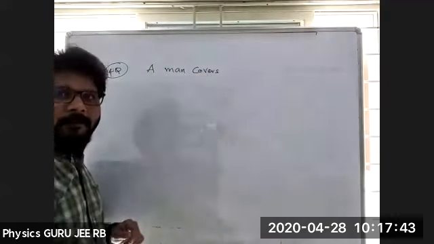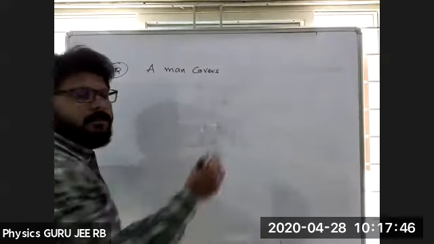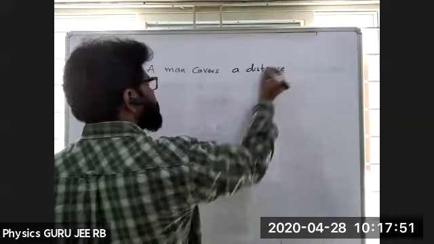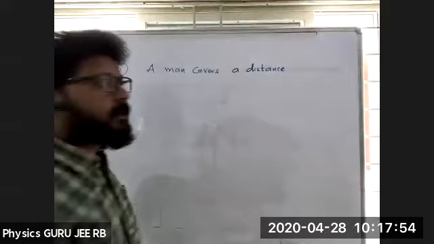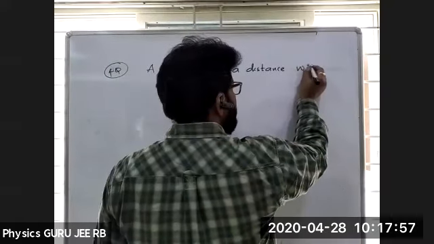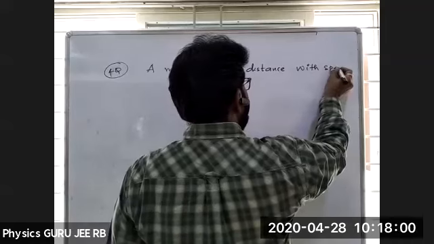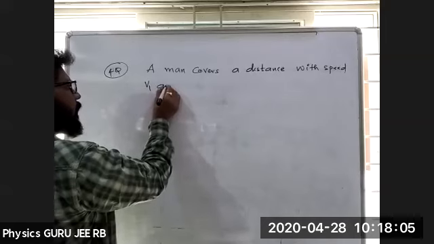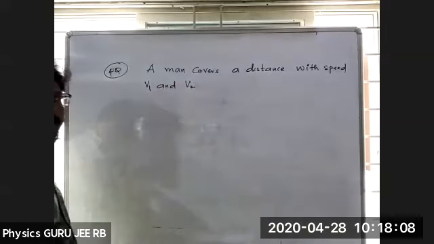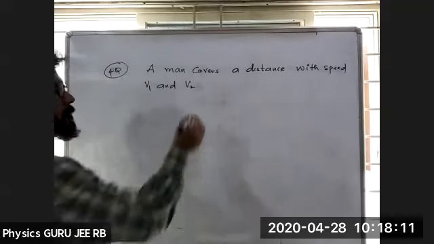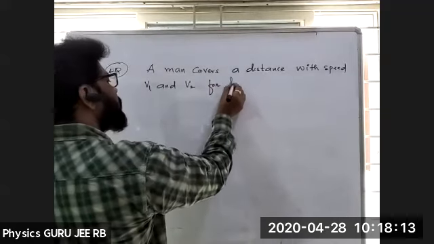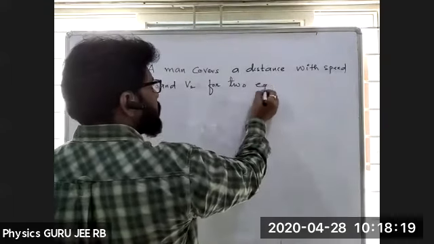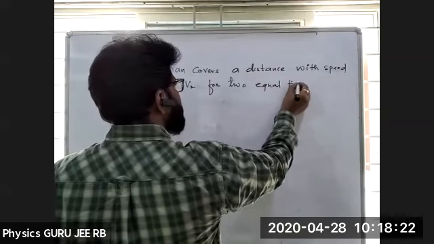A man covers a distance with the speeds V1 and V2 for two equal time periods.